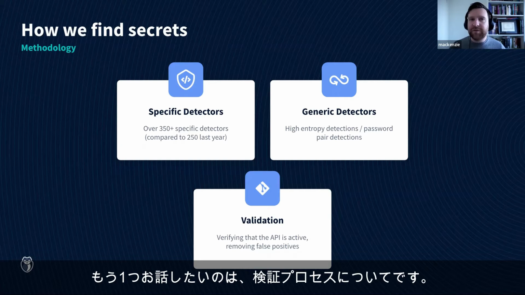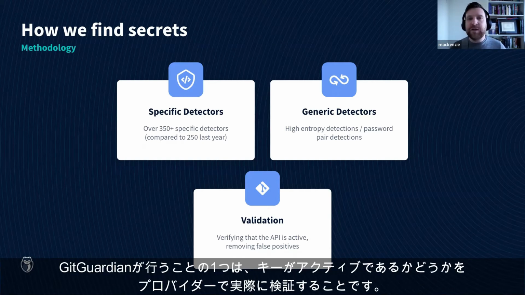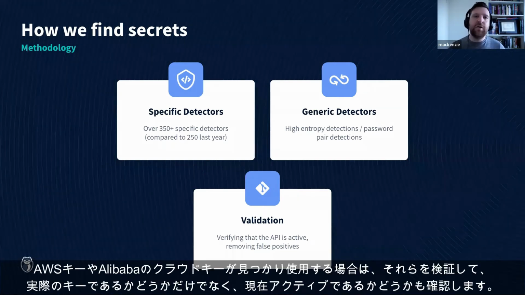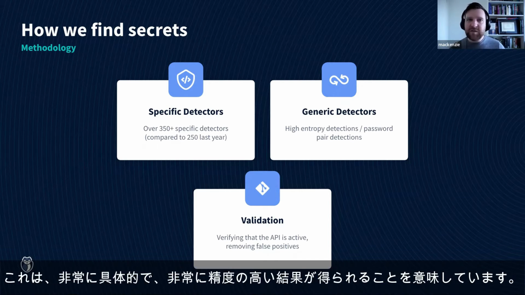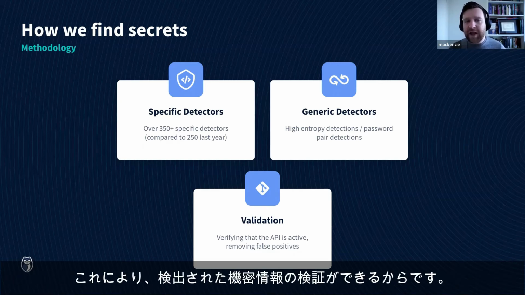And the other area that I want to talk about is the validation process. So one thing that GitGuardian does is we actually validate with the providers if the keys are active. So if we find an AWS key or Alibaba cloud key, then we will validate those to make sure that not only are they actual keys, but they're currently active. So this means that the results that we get are very, very specific and with a high level of accuracy, because when we're able to, we validate the secrets that we find.